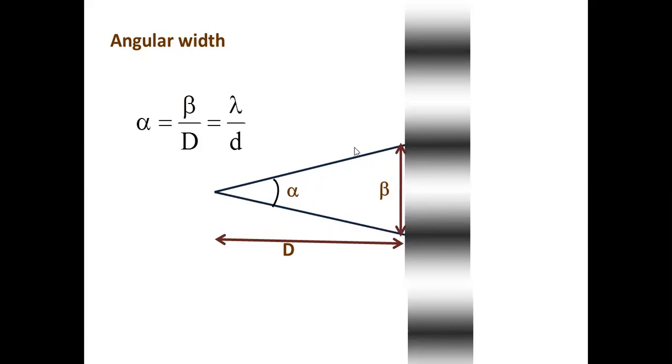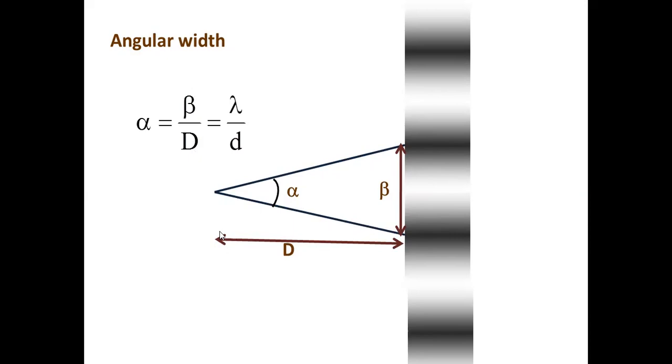I want to know what alpha is. You simply apply that arc length L is equal to R theta. You know that formula. L is arc length, R is radius, and theta is the angle. Here L is beta, the arc length, and the radius is D, so beta is equal to D alpha, and alpha is equal to beta by D.